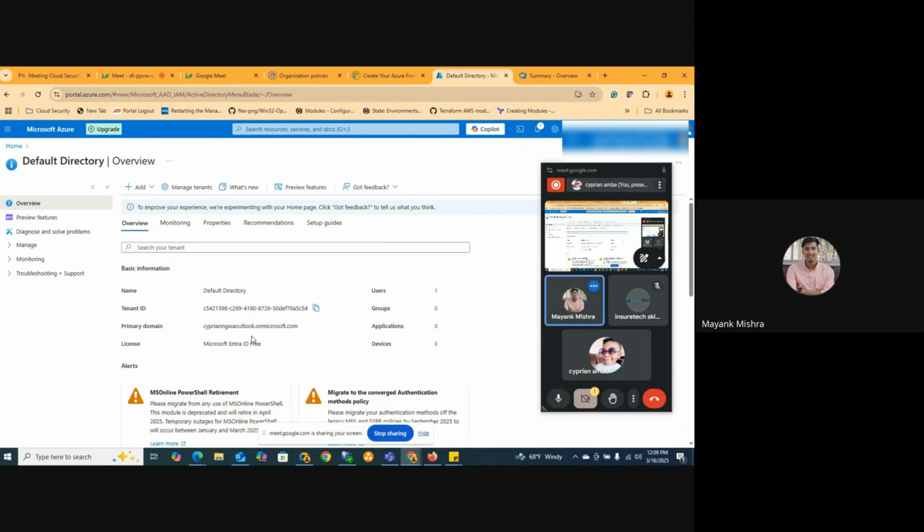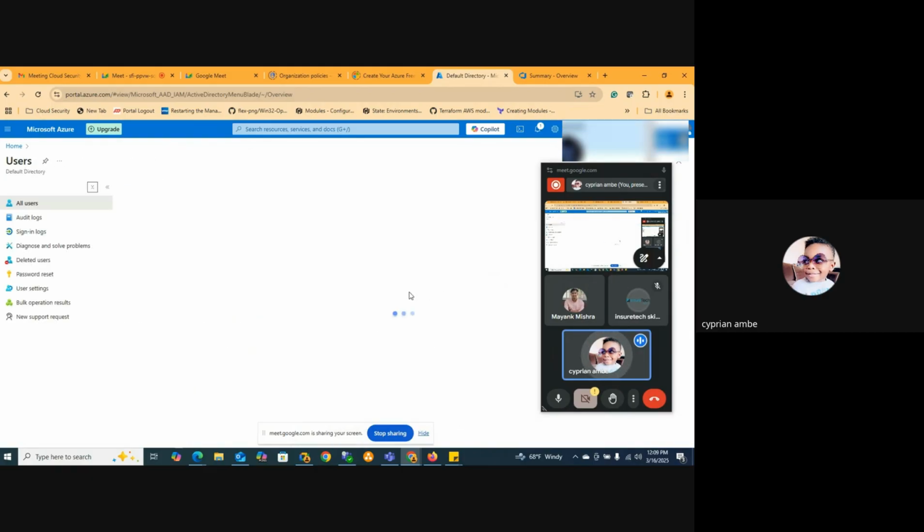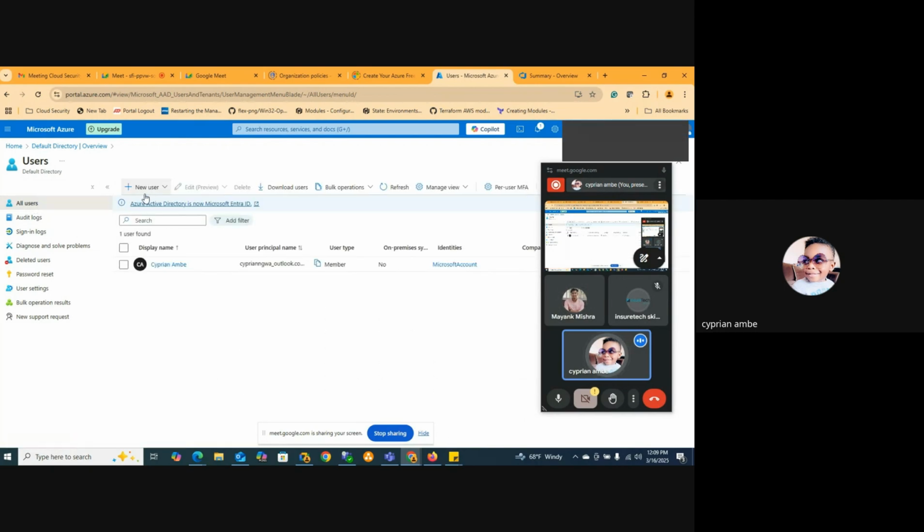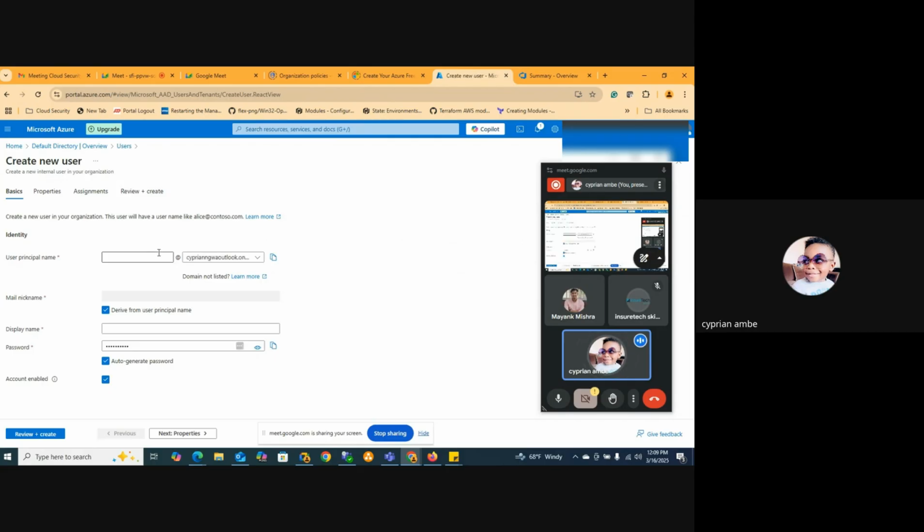That's good. So now if I want to add some user, where do I have to go? So you want to add users. Let's click users. We'll go to users, and then you can add a single user from here. You can also do bulk operations from here if you want to create multiple users at a time. For now, we want to create a single user. I'm going to use this one, create the user.